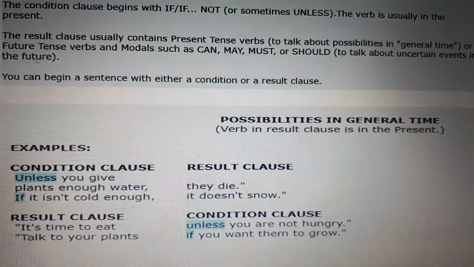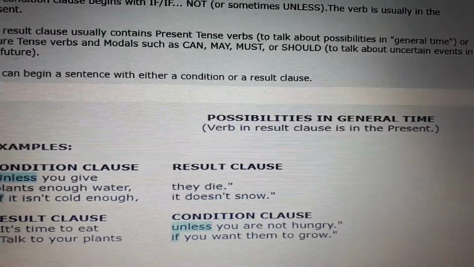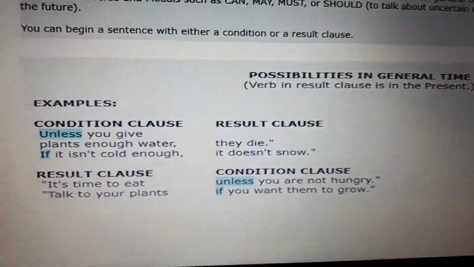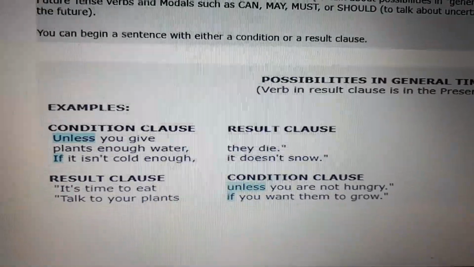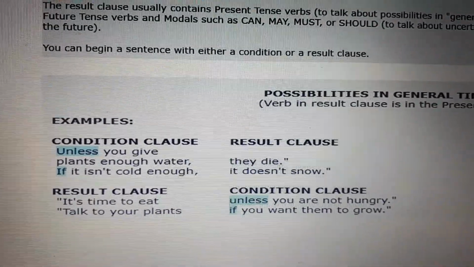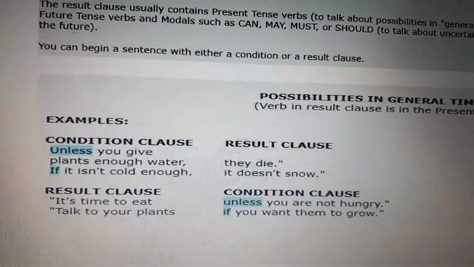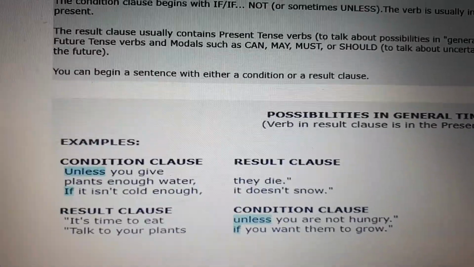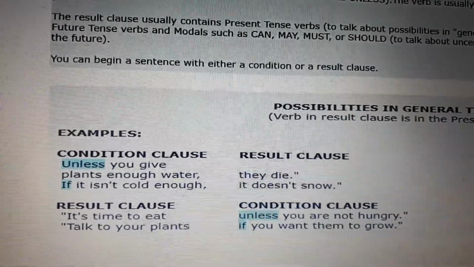Also, possibilities in general time. The verb in the result clause is in the present. Okay? Examples. We have the condition: unless you give plants enough water, we have a result: they die. Okay?